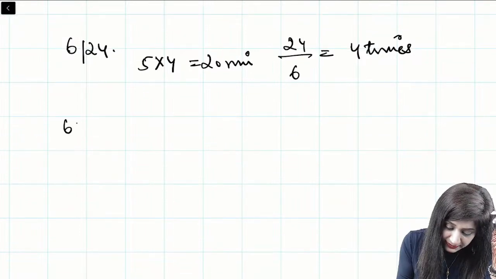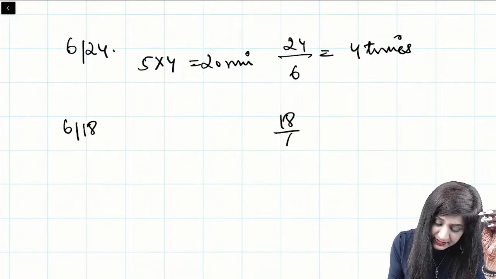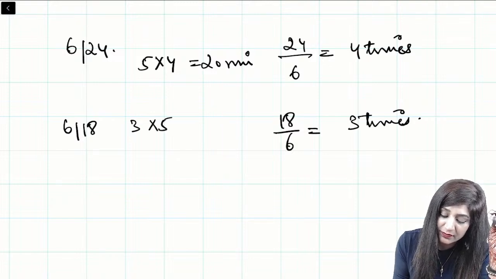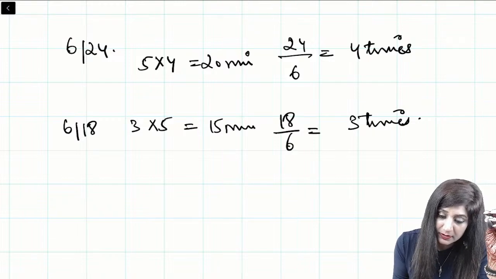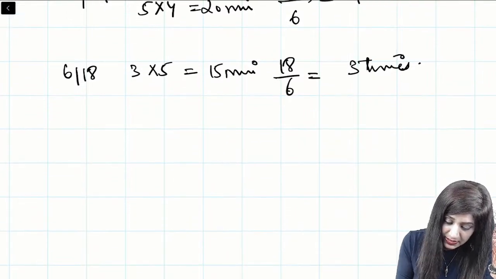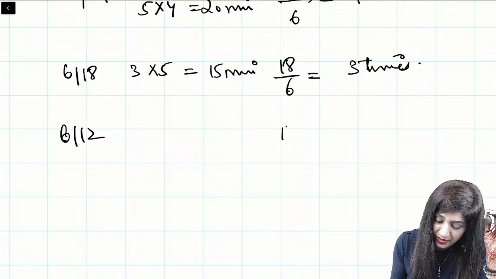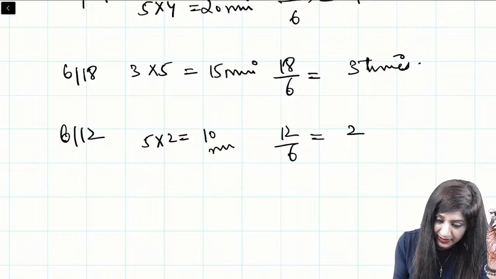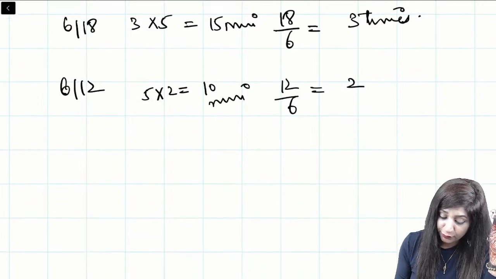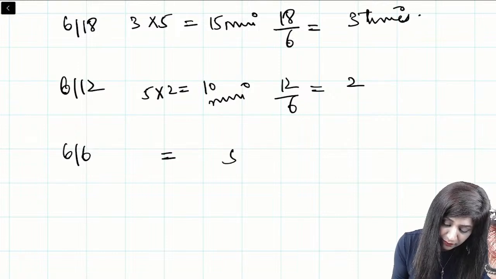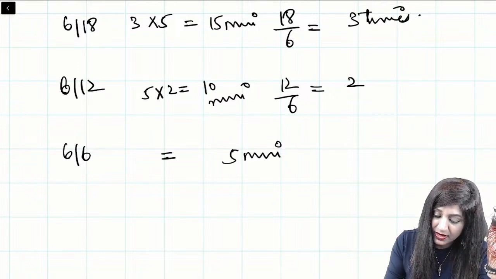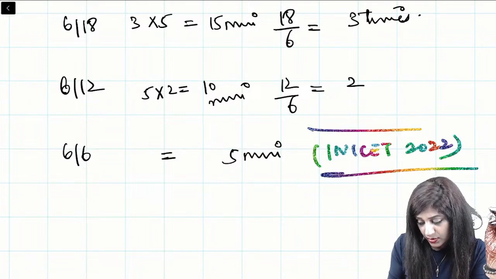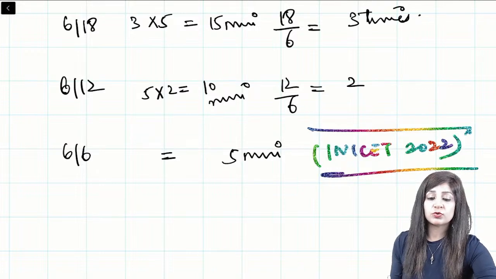Then for 6 by 18, we are going 18 by 6. This is equal to 3 times. Divide by 6 and then multiply by 5. You will get 15 minutes. Then if I say 6 by 12, 12 upon 6 is 2. 5 into 2, 10. So this will form 10 minutes. And finally 6 by 6 is equal to 5 minutes only. This was asked in INICET 2022. Please see if you have understood how to do this question.